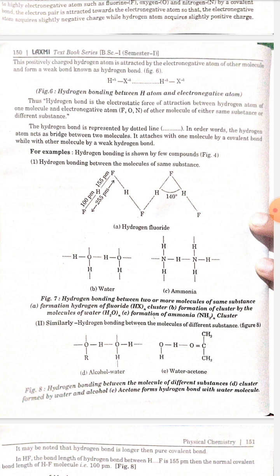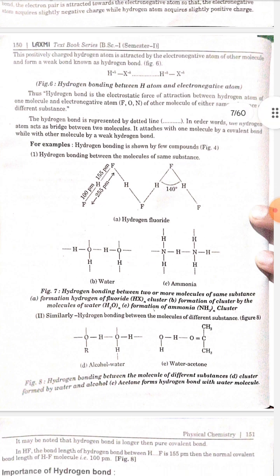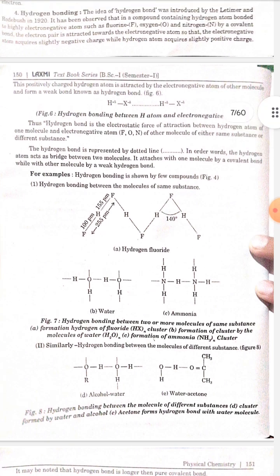Thus, hydrogen bond is the electrostatic force of attraction between hydrogen of one molecule and an electronegative atom like F, O, and N of another molecule, either of the same substance or a different substance. The hydrogen bond is represented by the dotted line. In this bond, the hydrogen atom acts as a bridge between two molecules. It is attached to one molecule by a covalent bond, while to the other molecule by a weak hydrogen bond.